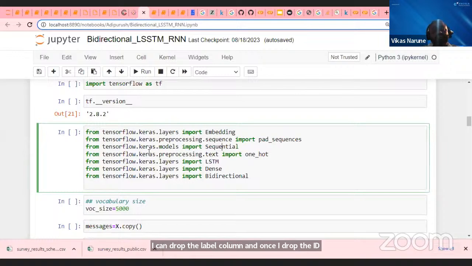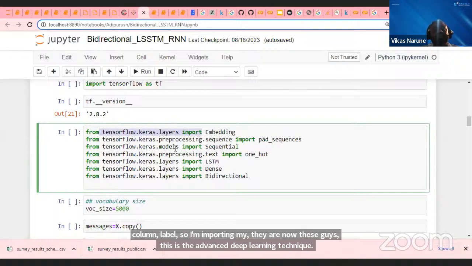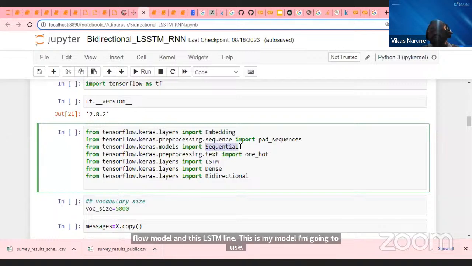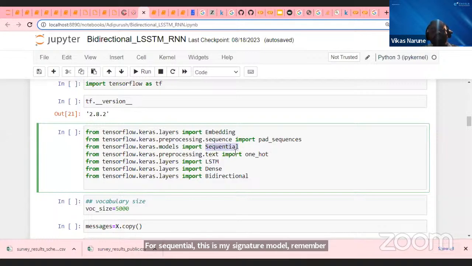This is the advanced deep learning technique. So I'm importing TensorFlow, Keras model, TensorFlow model, and this LSTM, guys. This is my model I'm going to use for sequential. This is my sequential model. Remember this model, which was the same model used in the CNN, same model, but for the layers I am using LSTM, guys.